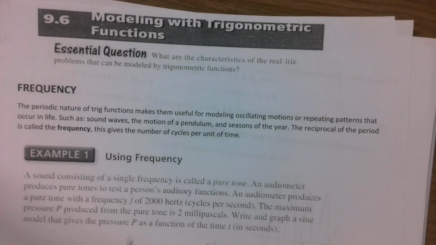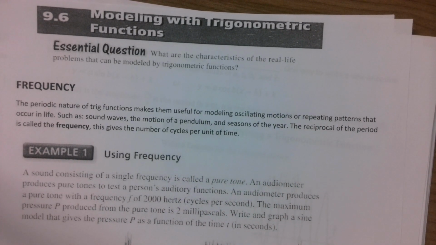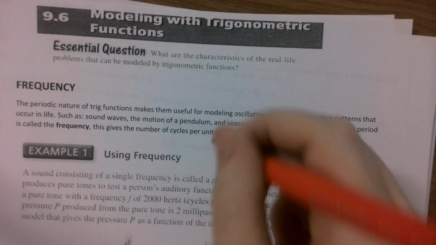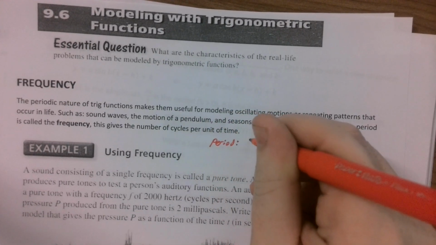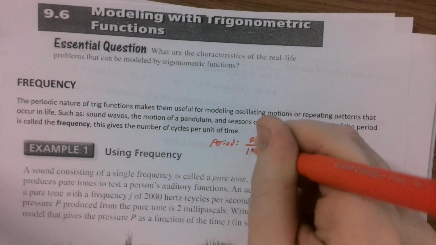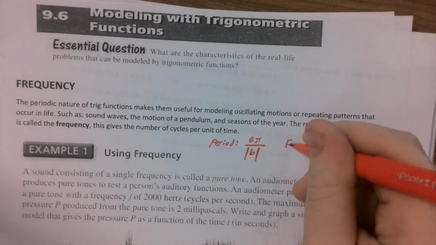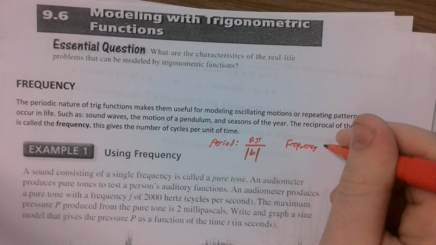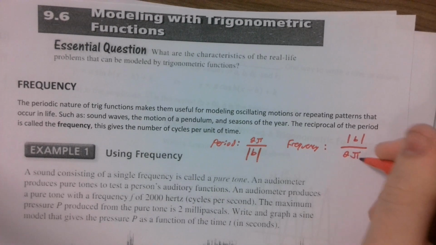For anything that repeats over and over again, we say that it has a frequency. The frequency is something very specific. The frequency is the reciprocal of the period. So let's say our period is 2 pi over the absolute value of b. That's what we learned last section. The frequency is going to be the absolute value of b over 2 pi. It's just flipped.